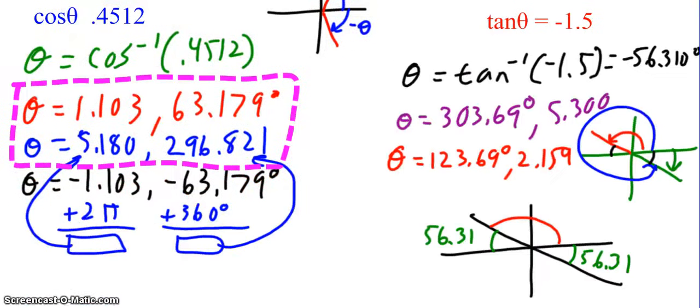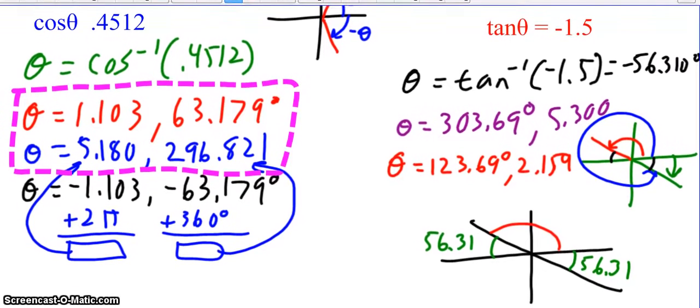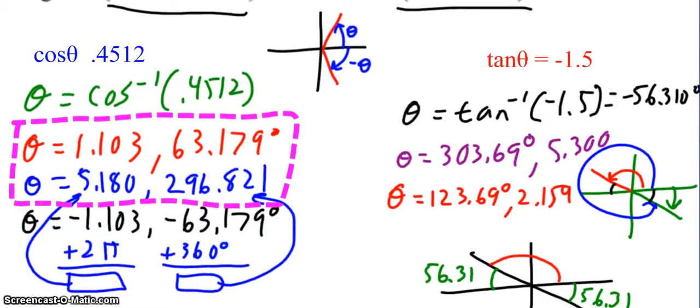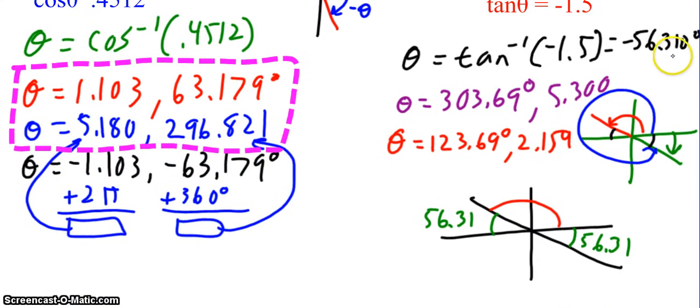Alright, so this one was a little bit more work. First thing, I did tangent inverse of negative 1.5. My calculator was in degrees, so I did the degrees first. I got negative 56.310 degrees. That's a problem though. That's not between 0 and 360 or 0 and 2 pi. I'm in degrees, so I care about this one right now. So what can I do? Well, where is negative 56.310 degrees? It is a negative angle in the fourth quadrant, so I found its coterminal angle by adding 360, and that gives me 303.690 degrees.